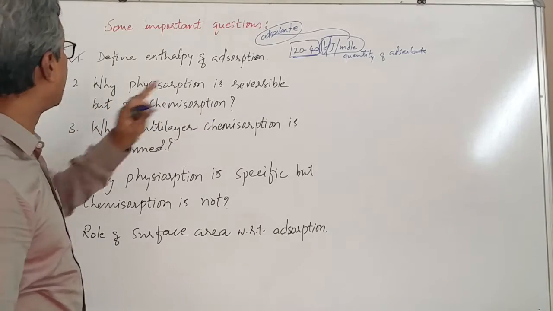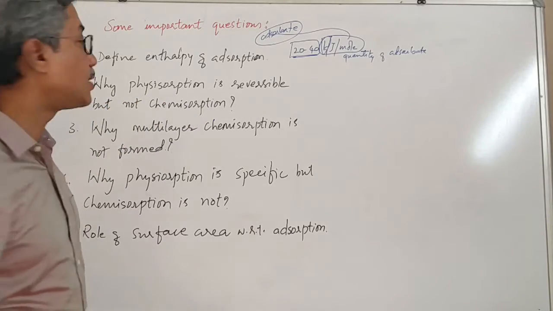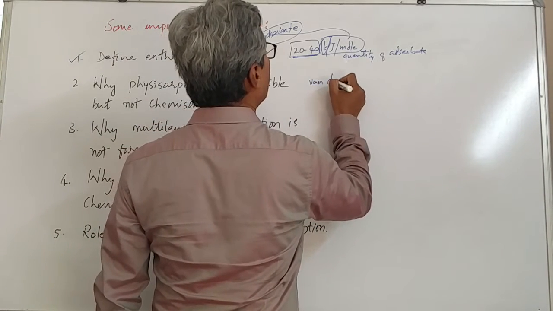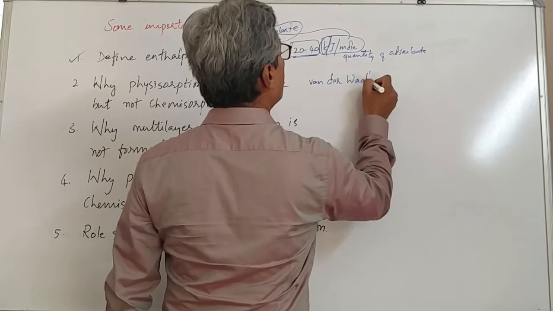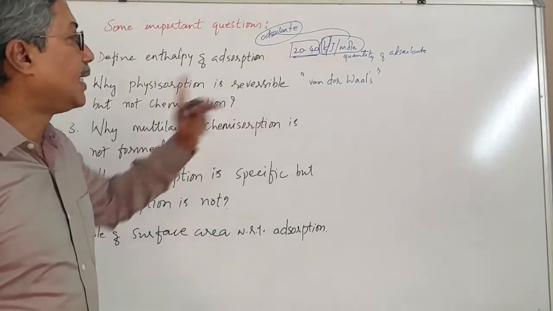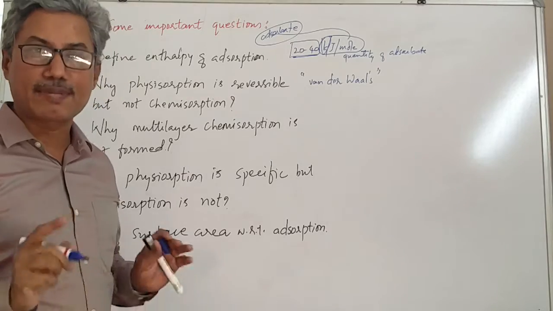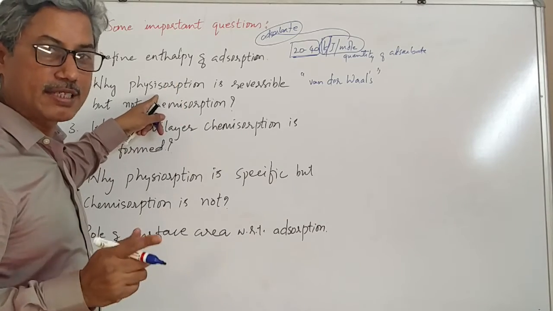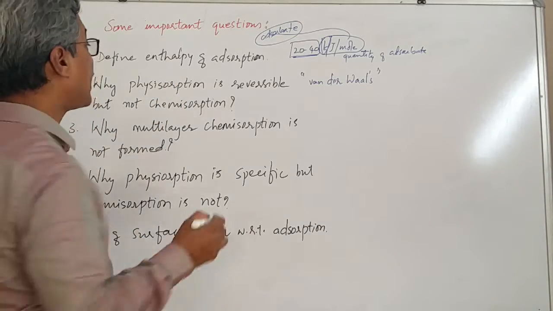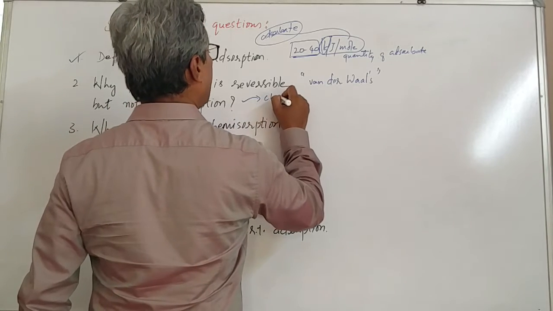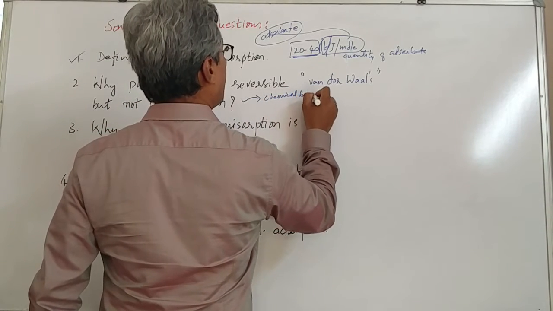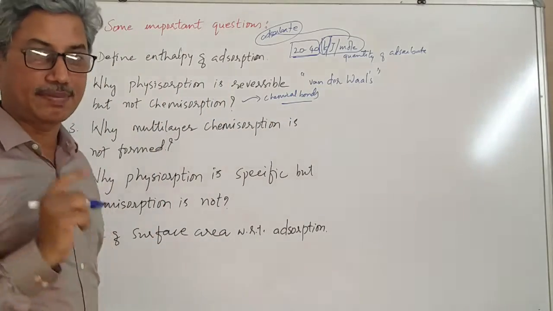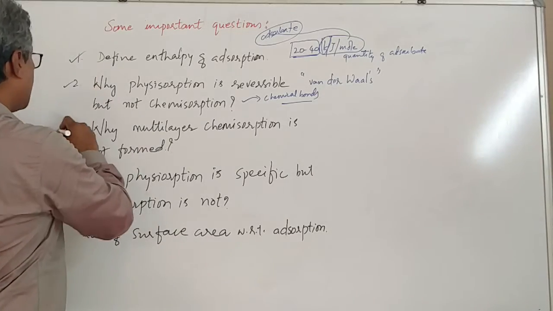Why physisorption is reversible but not chemisorption? See students, here in one word we can answer it: because of weak van der Waals forces. These forces are very much weak, therefore we can break them very easily, and that is why physisorption is reversible. Whereas in the case of chemisorption, chemical bonds are formed which are very much stronger than these van der Waals forces. That's why chemisorption is irreversible. Okay. Let's go for the third one.